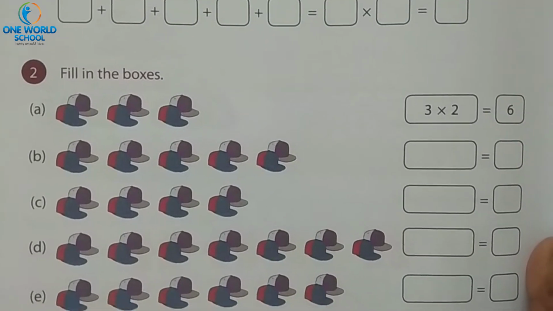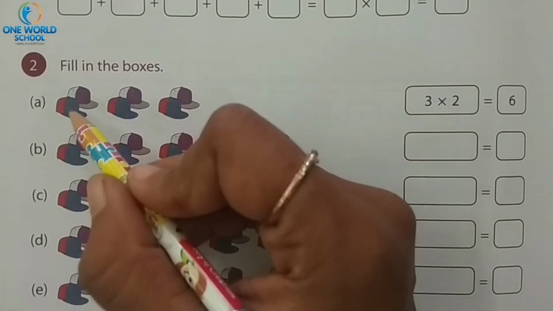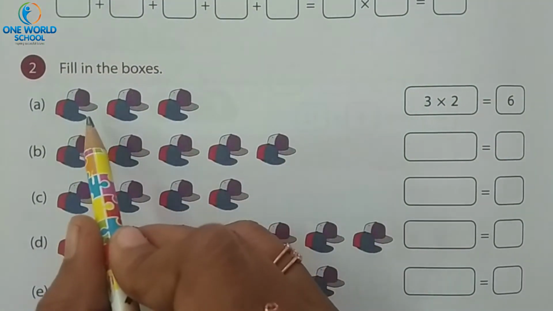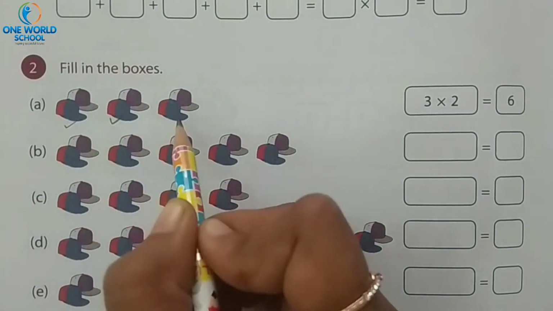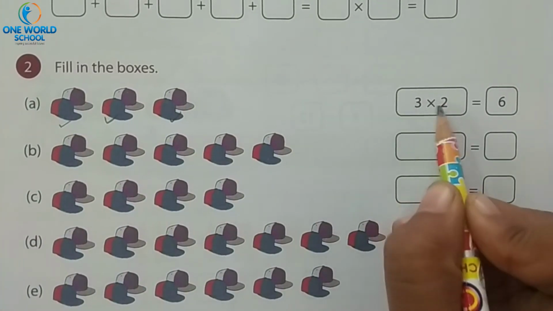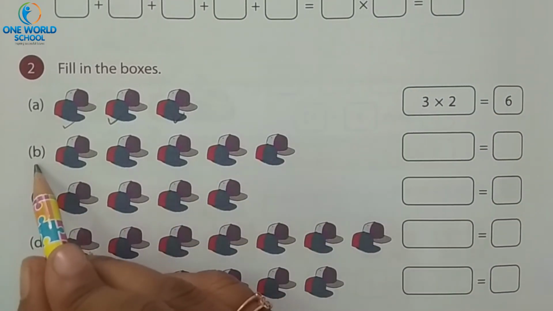Next is fill in the boxes. See, same way. How many caps are there? 2 caps. But how many times? 1, 2 and 3 times 2 caps. It means 3 twos are 6.